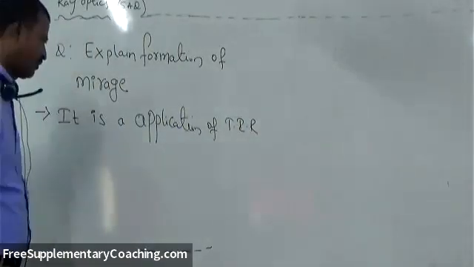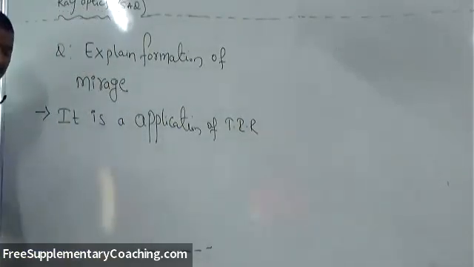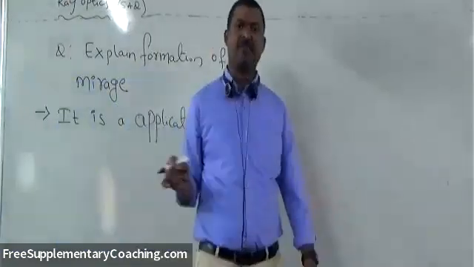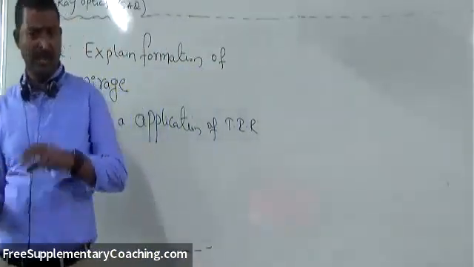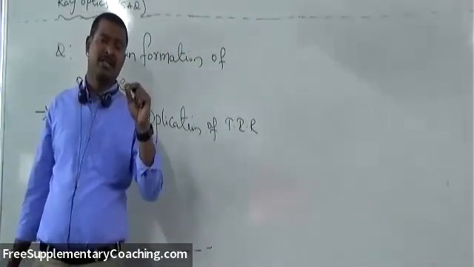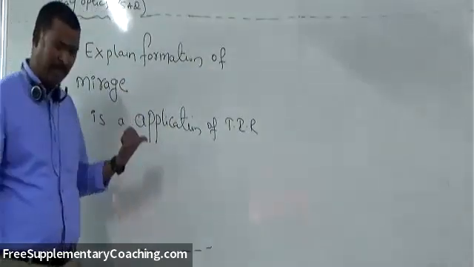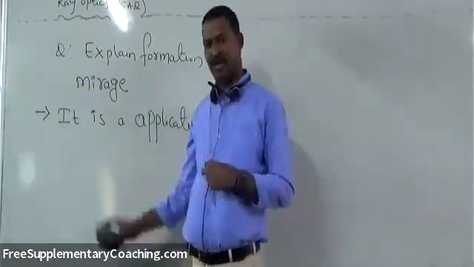We know TIR means when a light ray moves from denser medium to rarer medium, as you increase the incident angle, the refraction angle keeps on increasing. At one particular angle of incidence greater than the critical angle, the ray gets back to the same medium. That phenomenon is called TIR.